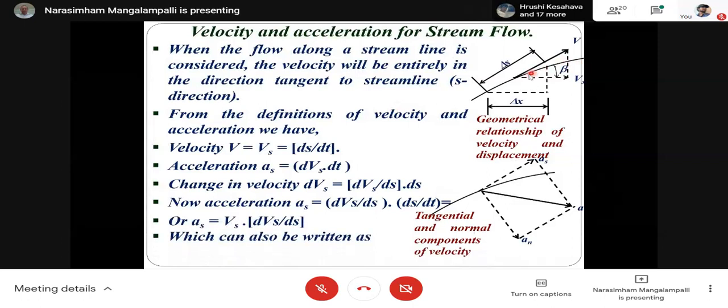When we are considering the flow along a streamline, the velocity will be totally in the tangential direction.